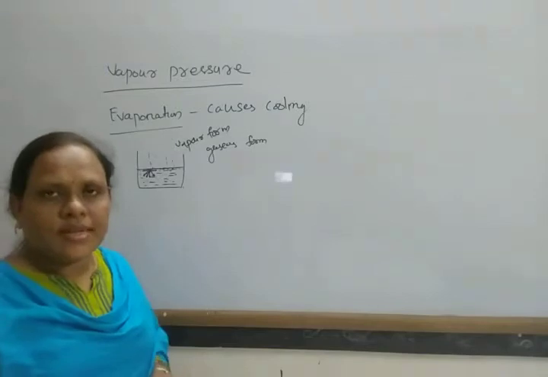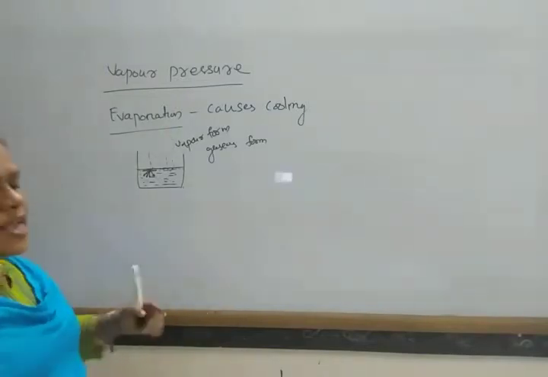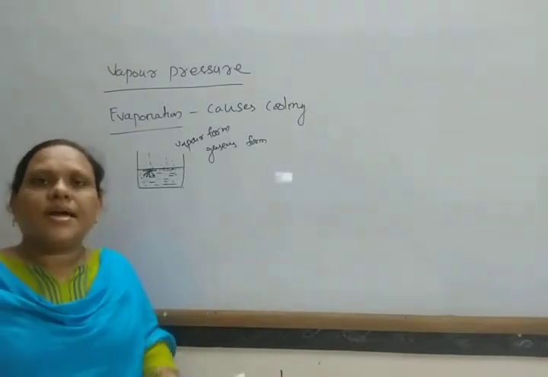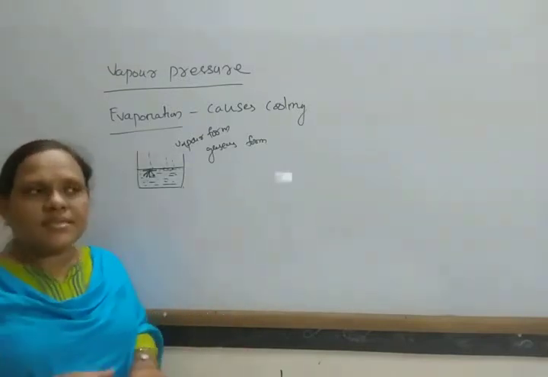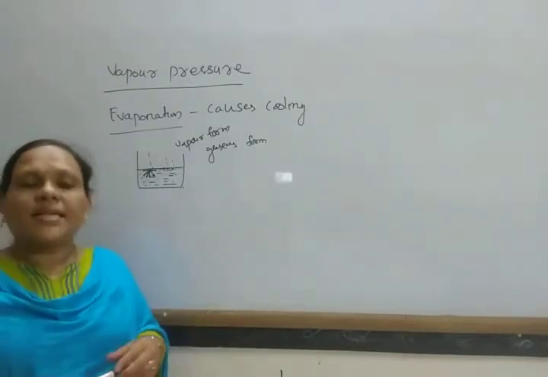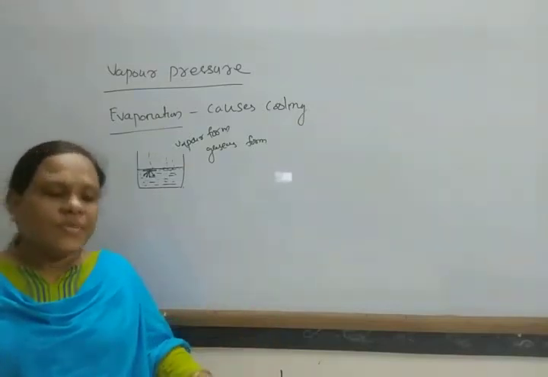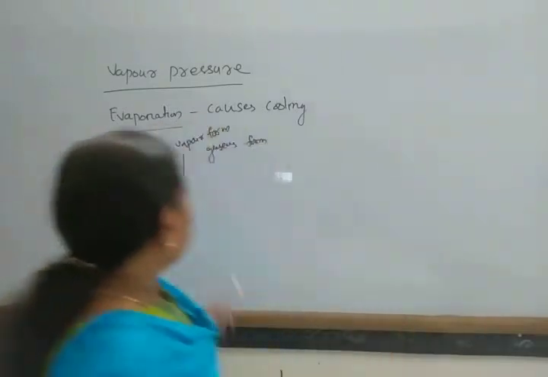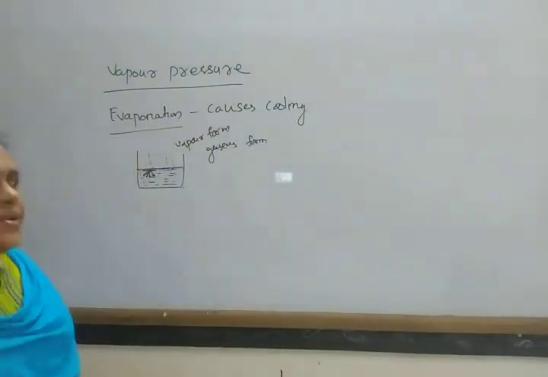Evaporation causes cooling. So this is an open vessel. Whenever some water is spread on a surface, after some time the evaporation process takes place, and in this way, after some time, the floor is also dried. So this process takes place in an open vessel.